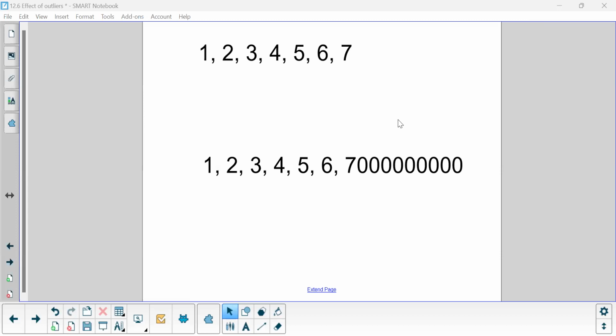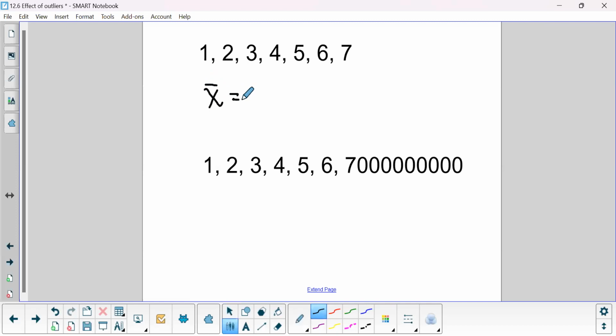If I gave you the set of numbers 1, 2, 3, 4, 5, 6, 7, and then I changed the 7 to 7 billion, if you were to add these all up, you would go 1 plus 2 plus 3 plus 4 plus 5 plus 6 plus 7, and that would give you 28. 28 divided by 7 would give you a mean. Remember, mean we say is X bar. That would give you a mean of 4. If you counted in from the outsides and found the middle number, it is also 4. So your median would be 4, right? So the mean and the median are both 4 on that one.